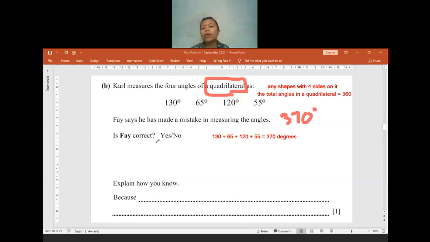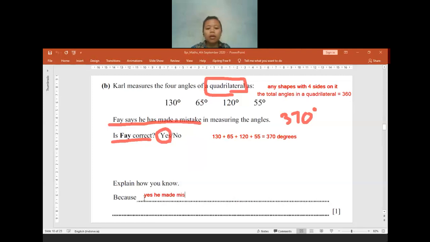So, is Phi correct? The answer is yes or no. Phi says that he made a mistake in measuring the angles. So is Phi correct or not? Phi says he has made a mistake. Yes, Phi is correct because he did make a mistake. It's true.